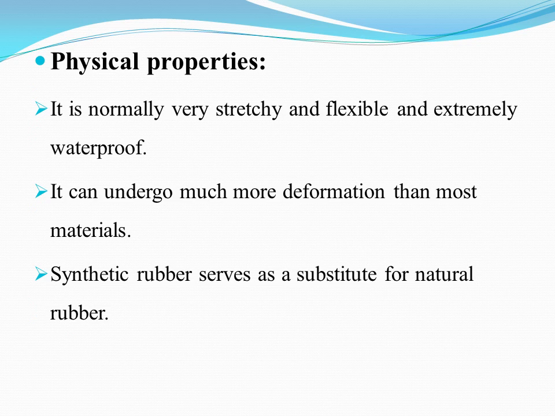Physical properties of rubber. It is normally very stretchy and flexible and extremely waterproof. Waterproof means water resistant. It can undergo much more deformation than most materials. Deformation means alteration or change in the form or shape. So the deformation capacity of rubber is high as compared to other materials. Synthetic rubber serves as a substitute for natural rubber. Substitute means replacement. So we can use synthetic rubber, that is man-made rubber, in place of natural rubber.